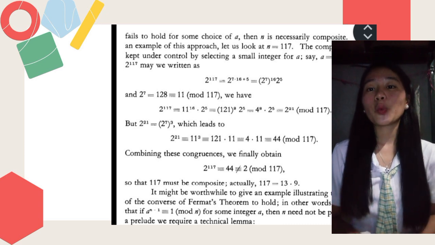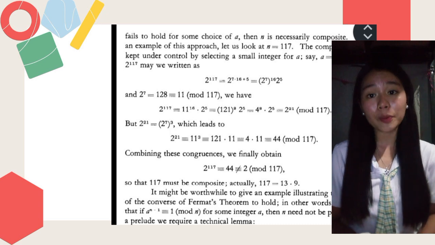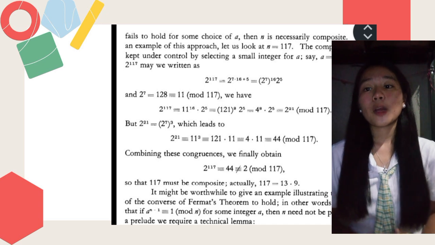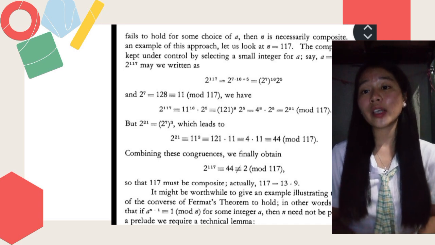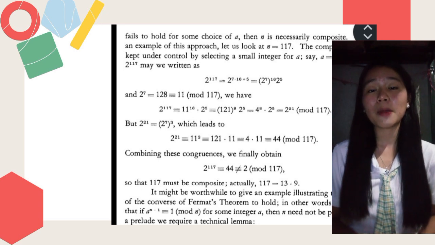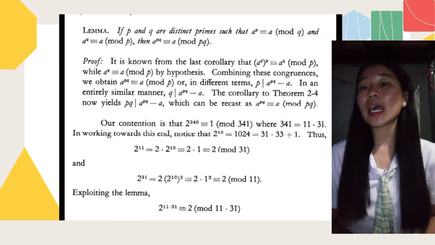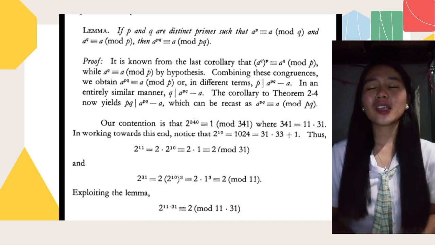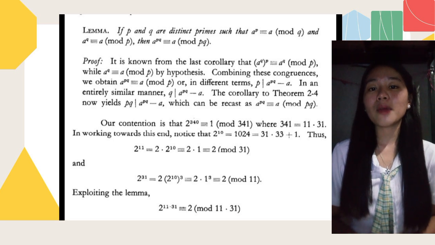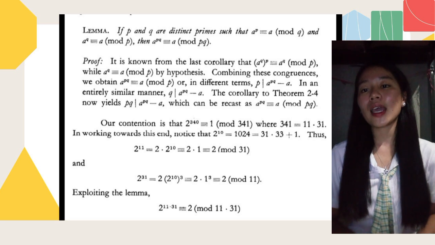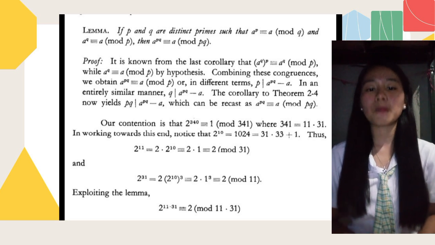It might be worthwhile to give an example illustrating the failure of the converse of Fermat's theorem to hold. In other words, to show that if a^(n−1) ≡ 1 (mod n) for some integer a, then n need not be prime. As a prelude, we require a technical lemma. Lemma: if p and q are distinct primes such that a^p ≡ a (mod q) and a^q ≡ a (mod p), then a^(pq) ≡ a (mod pq).